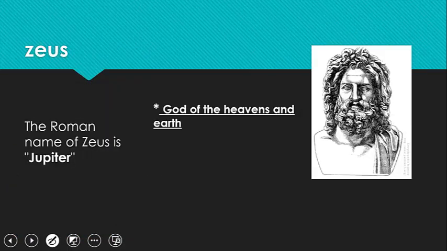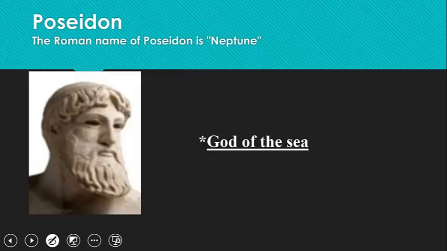We're going to go through our 6 gods. Our first one is Zeus, and he was the god of the heavens and the earth. Romans had a similar god named Jupiter. Our second god is Poseidon, and he was the god of the sea. The Roman name for Poseidon was Neptune. So Poseidon was god of the sea.